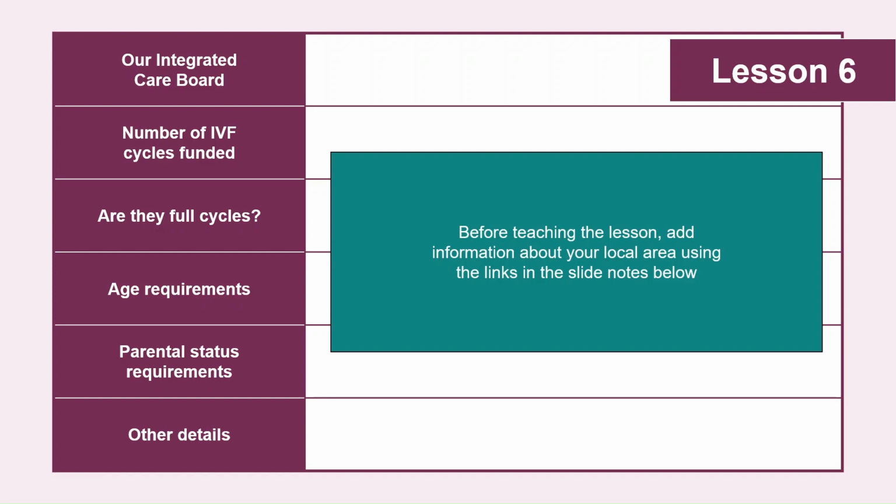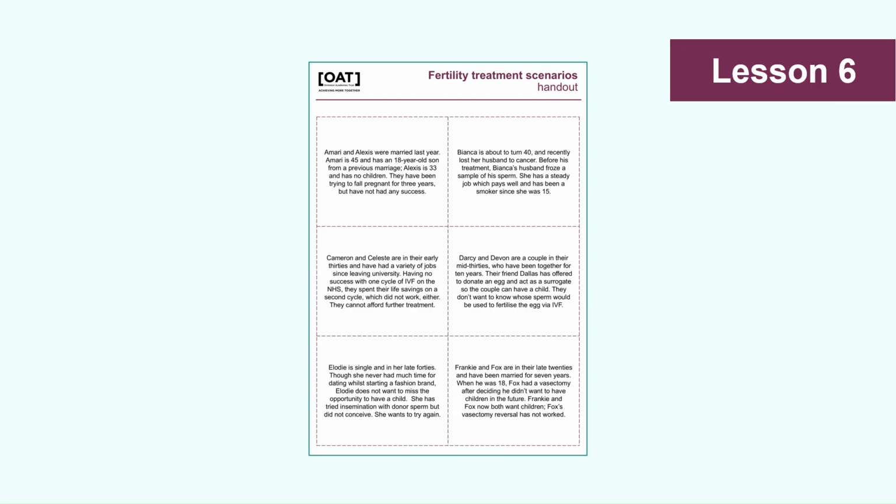So before the lesson, you'll need to use the link in the slide notes to add information to the grid which reflects access to IVF in your area. It's very much a postcode lottery, with people in some areas being eligible for up to 3 paid IVF cycles under the NHS, while in other areas you may only be limited to 1 or possibly not even eligible at all if one of the partners already has children.